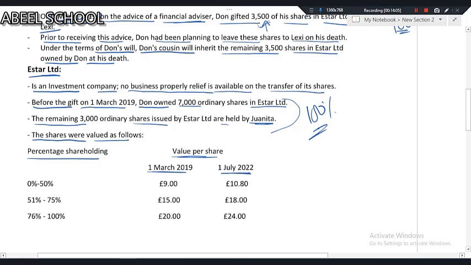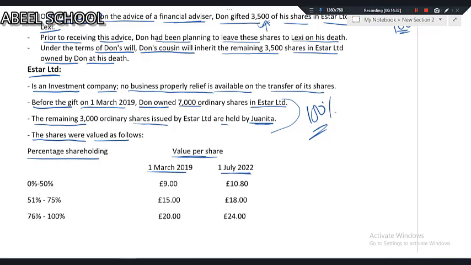Because you read the question, it says Don is having 7,000 shares and the remaining shares are with Juanita. It means the company has issued only 10,000 shares. So if I add together, they are having basically 100% holding.